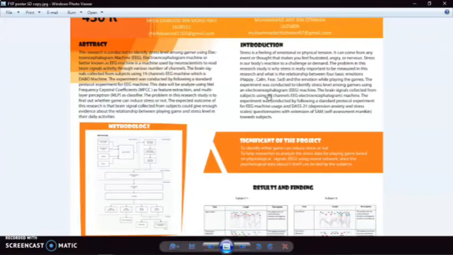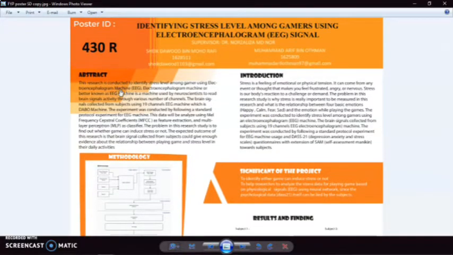Okay, we are here going to present our article entitled Identifying Stress Level Among Gamers Using Electroencephalogram Signal. So what is this article, or this research, all about? This research is conducted to identify the stress level among gamers using an electroencephalogram machine, which is known as the EEG machine. So, how does the EEG machine look like?